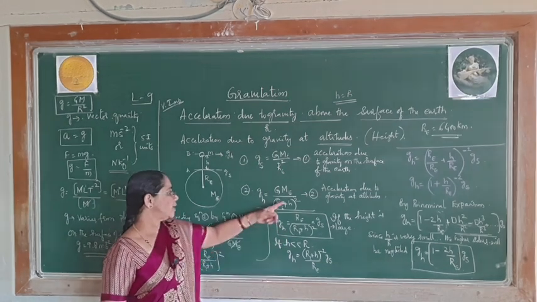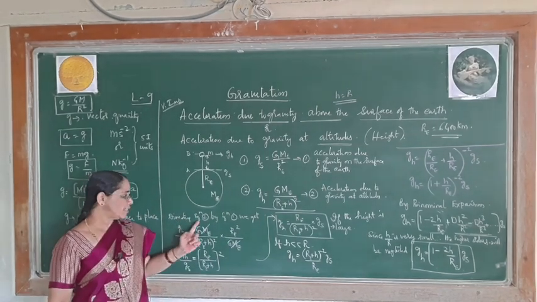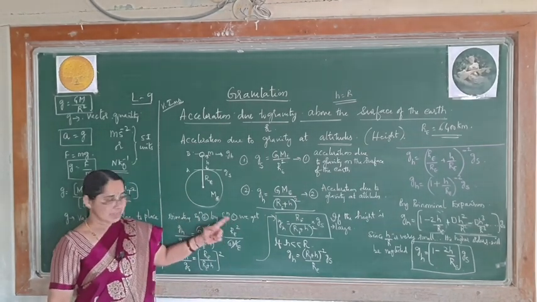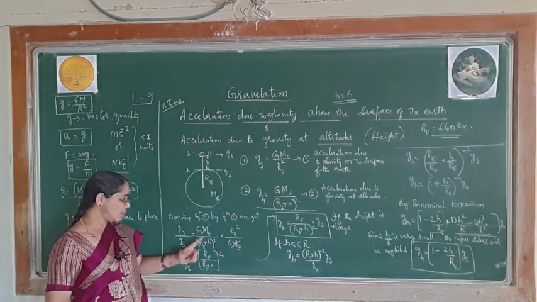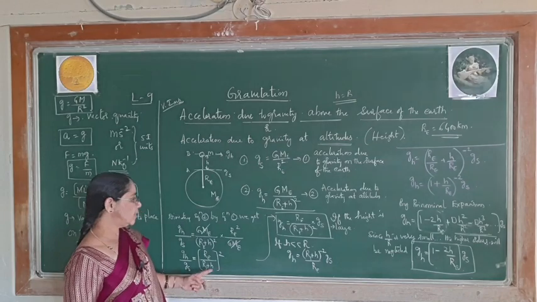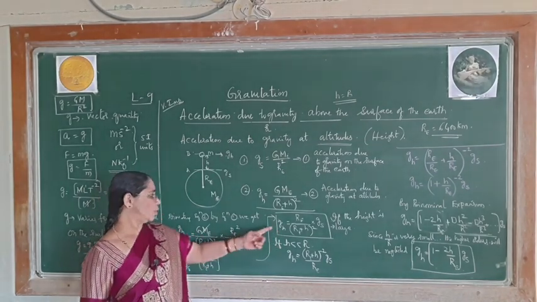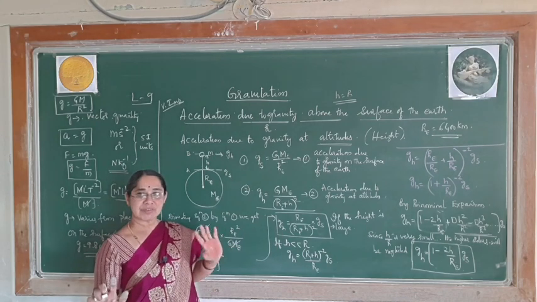Okay. How did we get this one? After writing this equation 2, we are just dividing equation 2 by equation 1. So, when you divide equation 2 by equation 1, finally it reduces to like this, and now you are ready to write this expression like this by equating gh is equal to this much. Okay. This is the first condition.